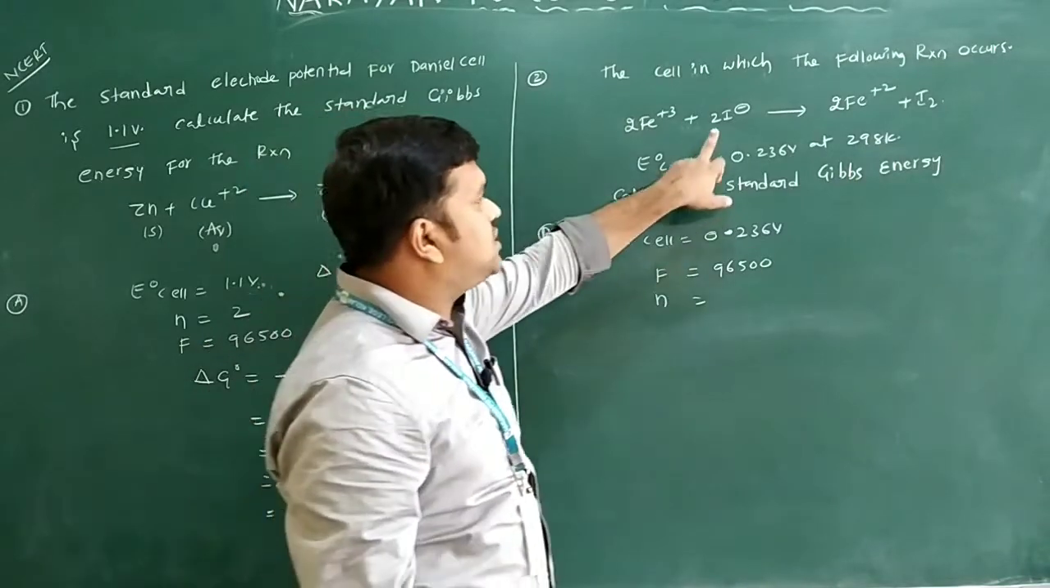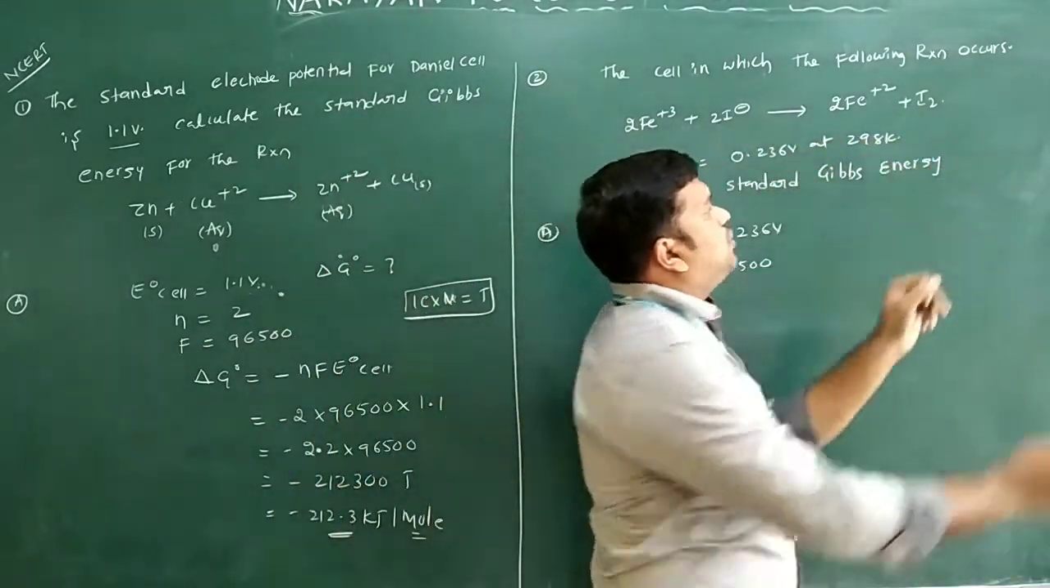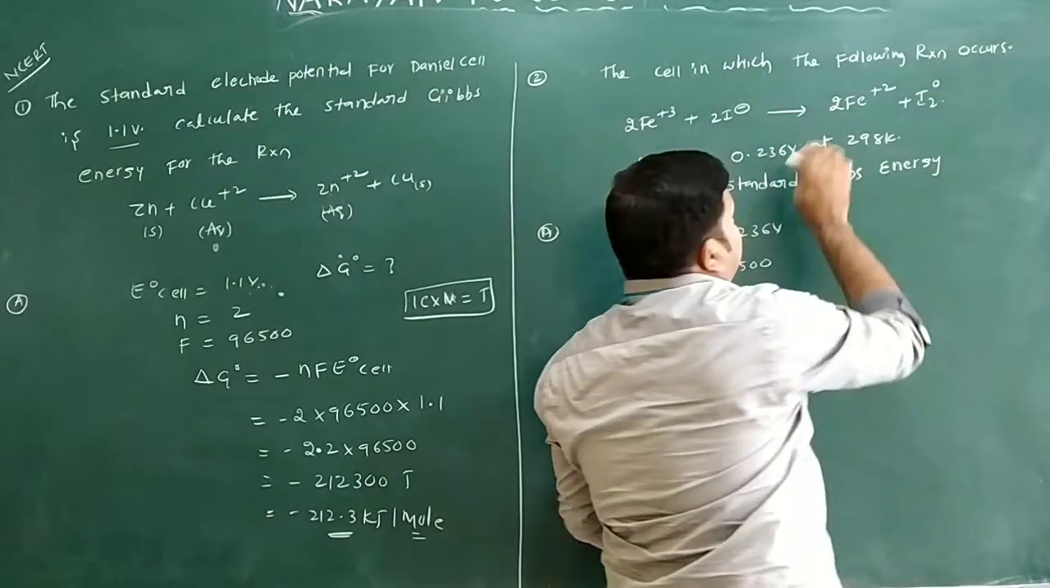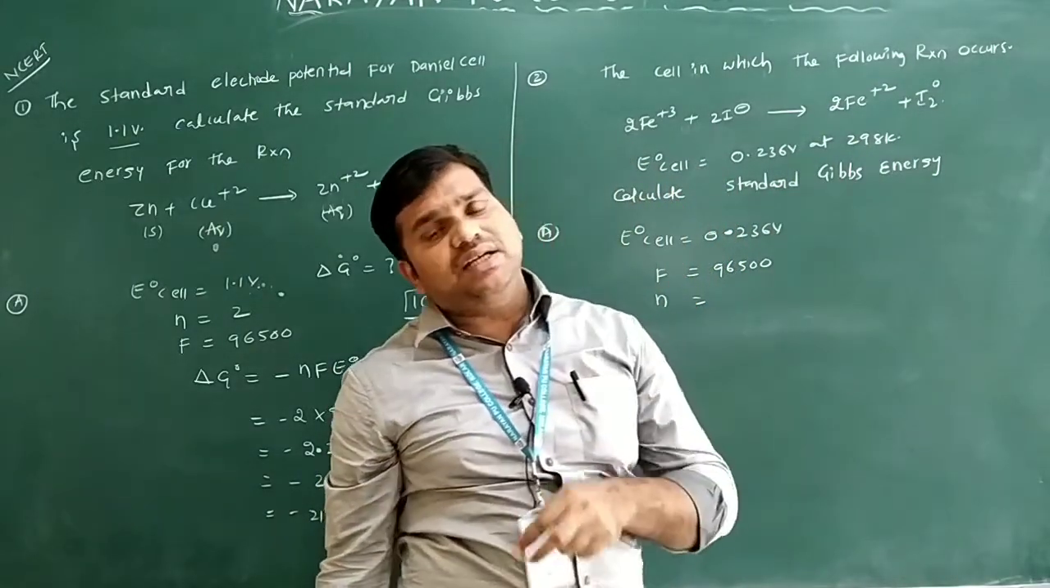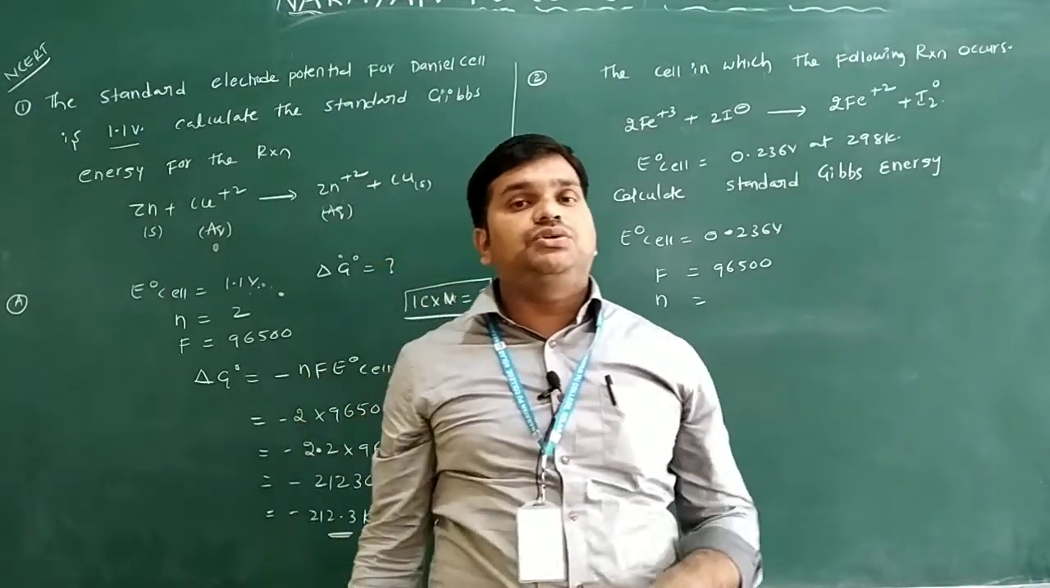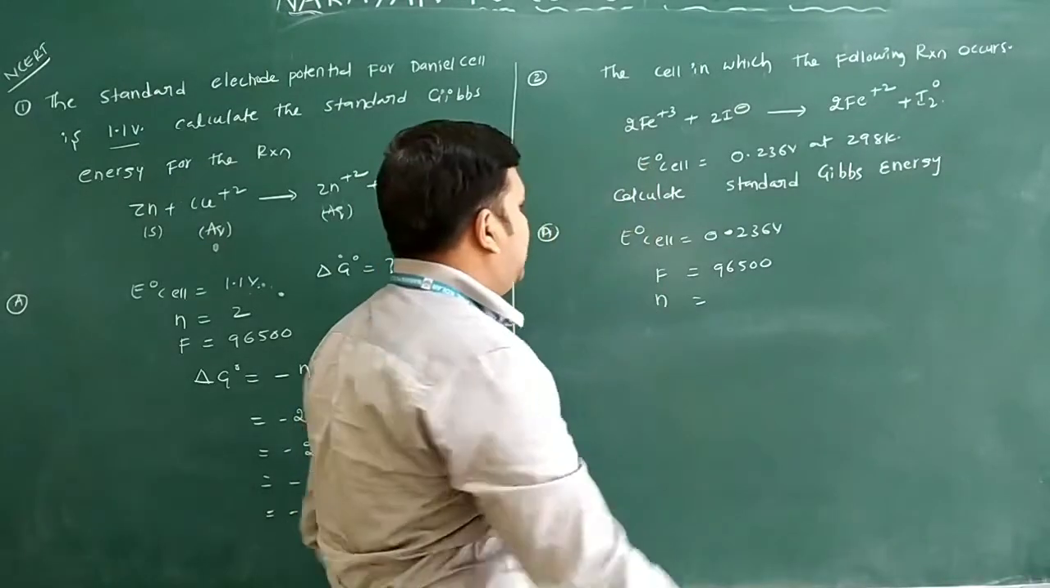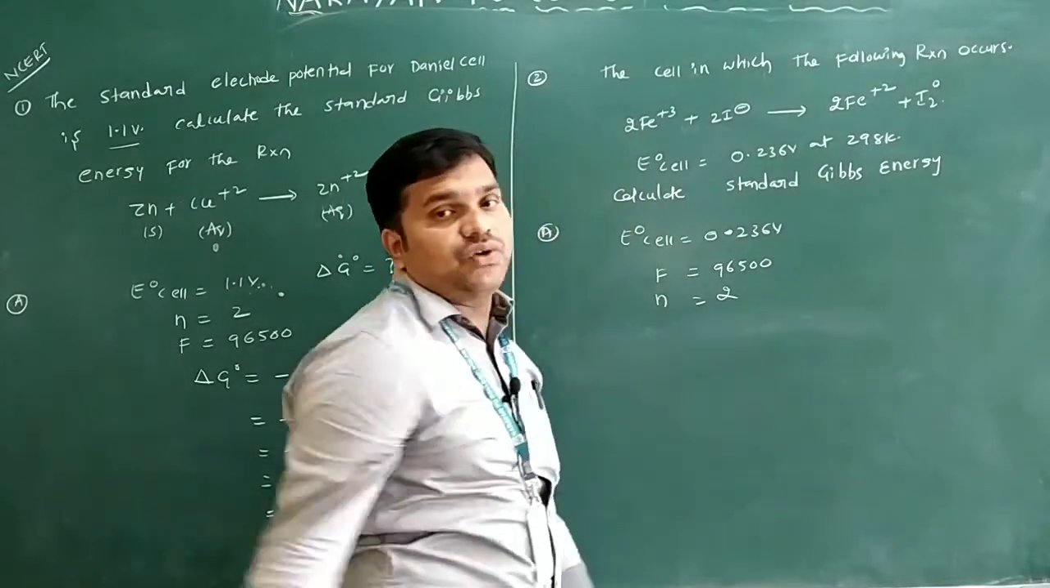Otherwise you can see I is minus 1, and here I is 0. Minus 1 to 0, change in electron is 1. How many iodines are there? 2 iodines, so you multiply 2 into 1, which is 2. So what is the n value? The n value is 2 from this equation.